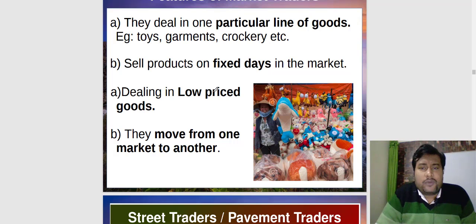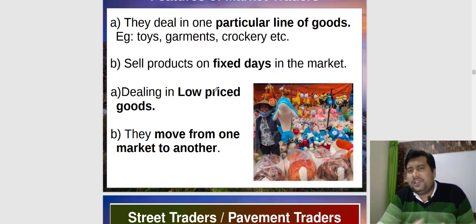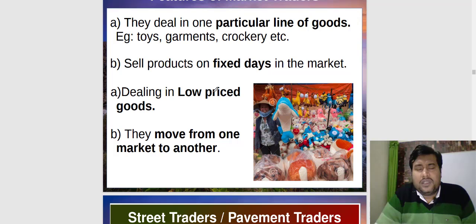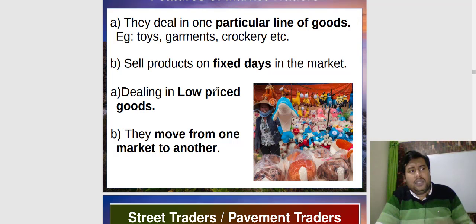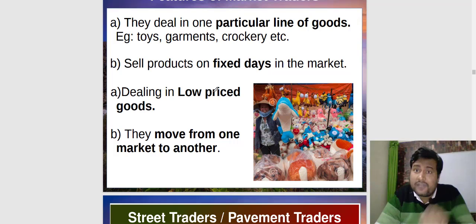And they sell the products on fixed days in the market. Suppose in Samne Ghat there are fixed days, on Wednesday or Friday the weekly market will be there. So they come on Wednesday and Friday to sell their products.